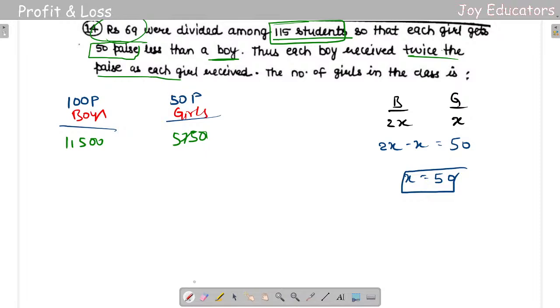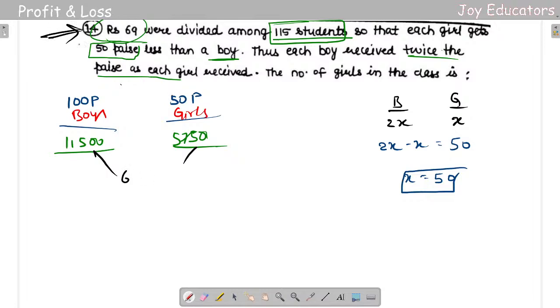The next thing is, we got the values here and here. So the next thing we will be doing is the simple thing that we always do: you'll be getting the ratios. The ratio, for the number of girls in the class. To get the number of girls in this class, I need to get the ratio for this. So I am supposed to take how many rupees were distributed among all the students, which is 69 rupees.